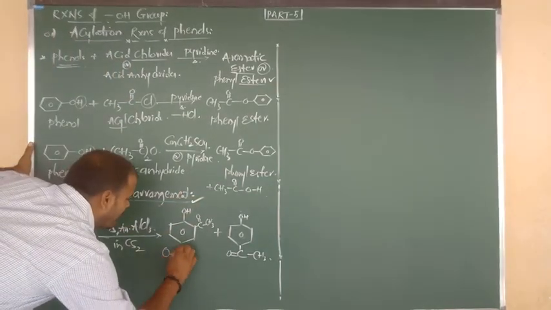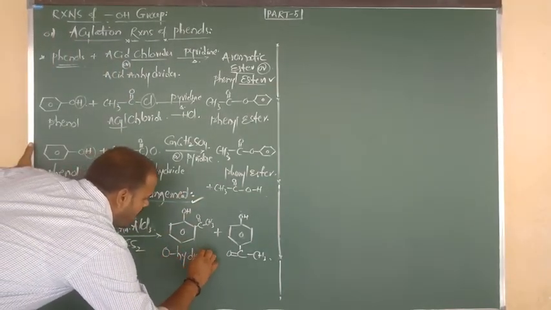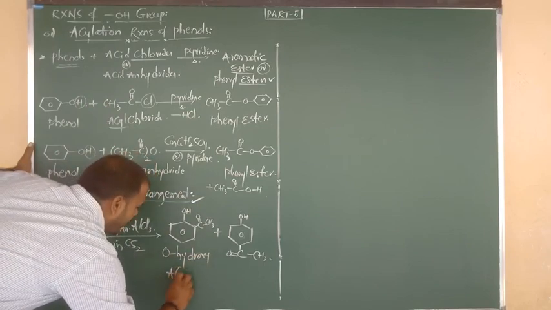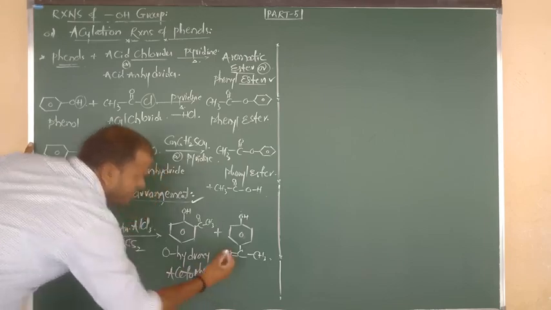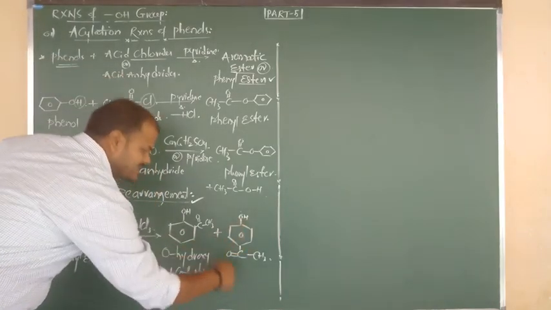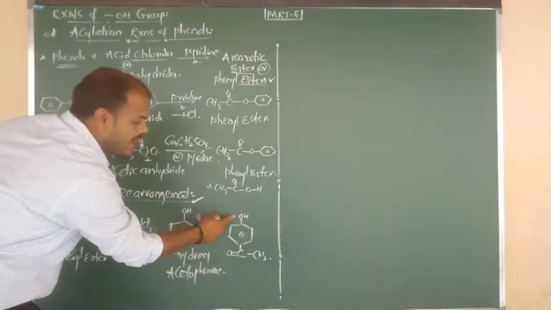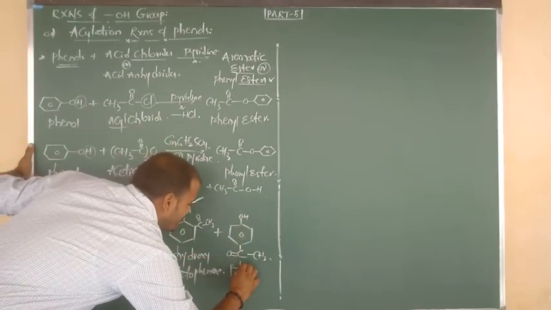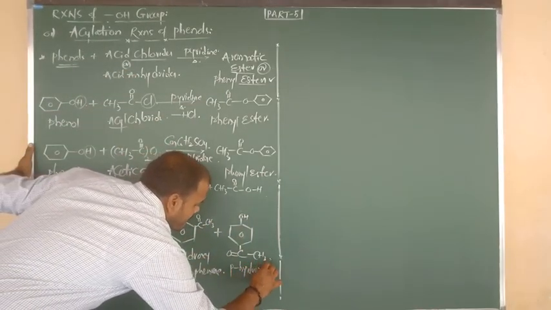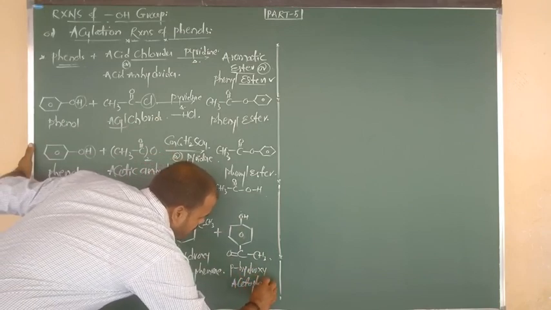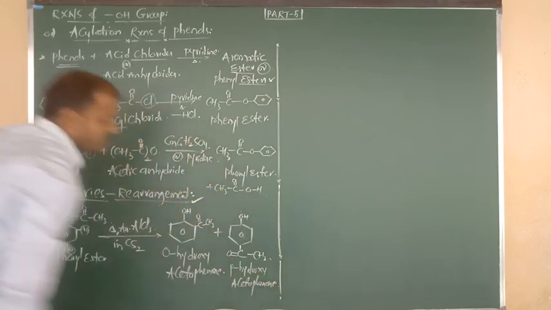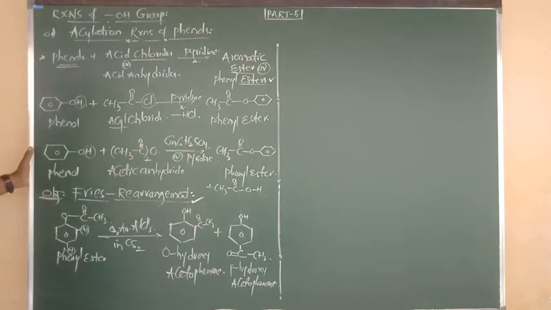So we have to say that this is known as orthohydroxyacetophenone, and this is again acetophenone, but at the opposite place, para-hydroxyacetophenone. What is the name of this product? Para-hydroxyacetophenone. Okay, and listen carefully.